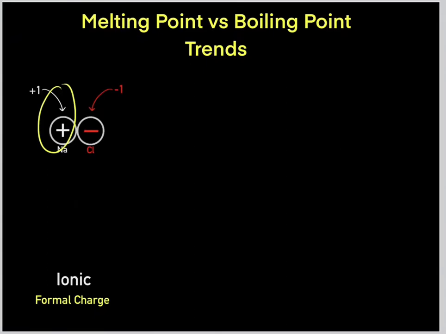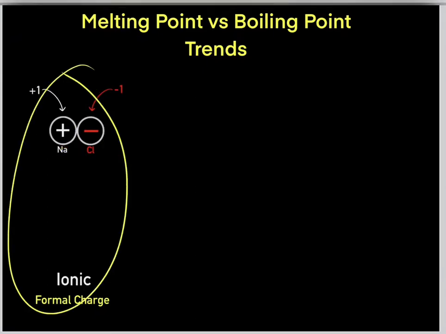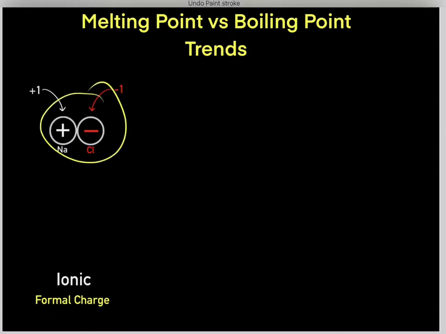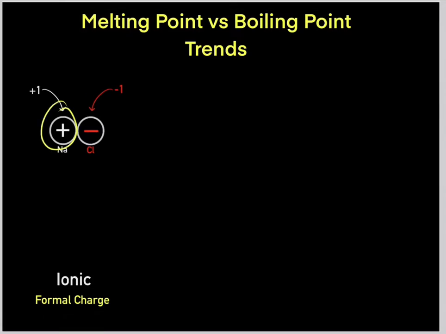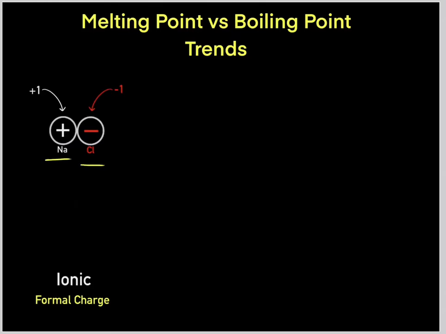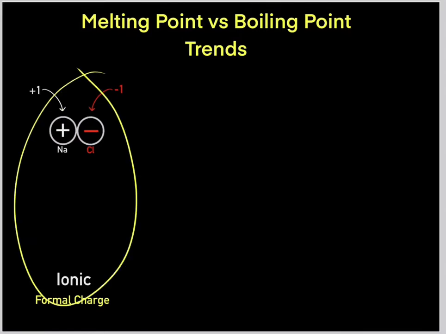So we already explained how formal charges allow for ionic interactions, which is the strongest type of Coulombic interaction. For example, when we have sodium chloride, the sodium has a formal charge of +1. So therefore the sodium has a very large positive charge. And chloride has a formal charge of -1. So this chloride has a very large negative charge. So these two formal charges form very strong Coulombic interactions. So when we have formal charges forming Coulombic interactions, we call that an ionic bond.